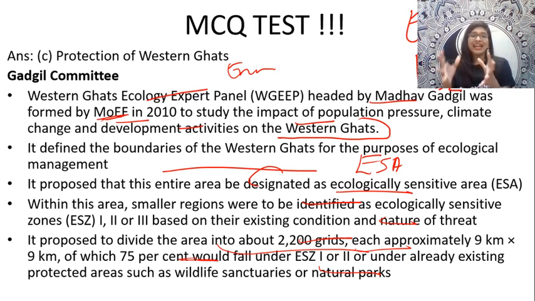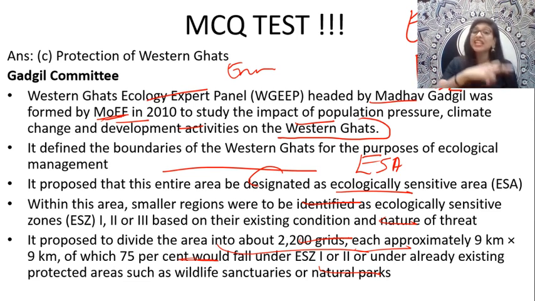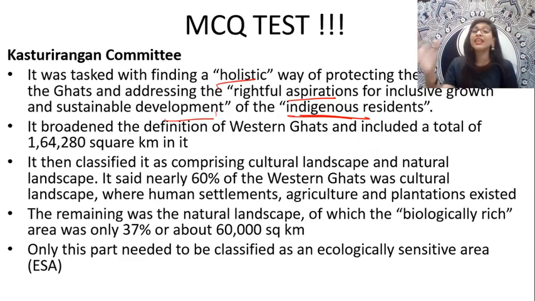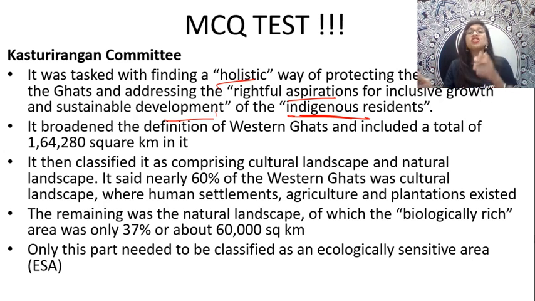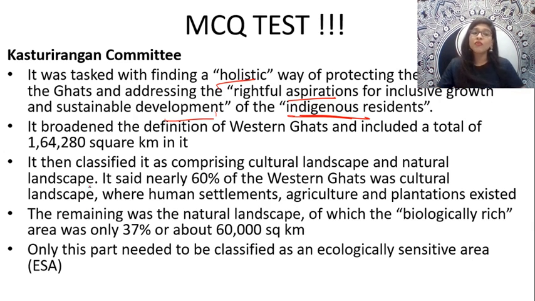That is the entire area of Western Ghats. As per the Gadgil committee, they want to make it an ecologically sensitive area. There, they are not talking about human settlement or anything. But in case of the Kasturirangan committee, it was focusing on the other perspective. Thus, I can tell you, this Kasturirangan committee literally broadened the definition of Western Ghats by including a total of 1,64,280 square kilometers in it.